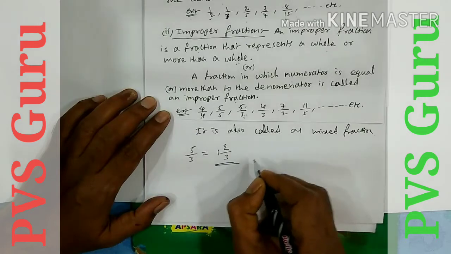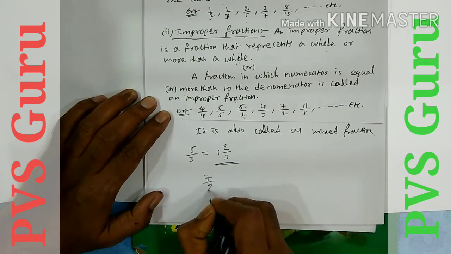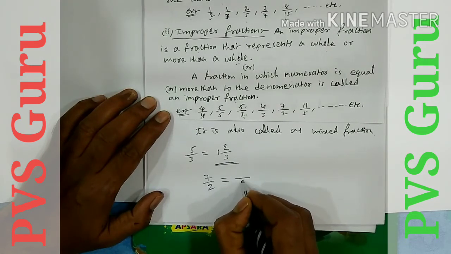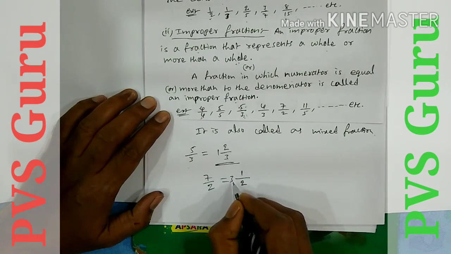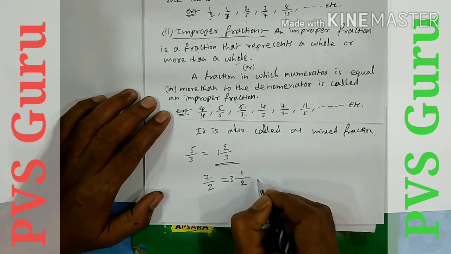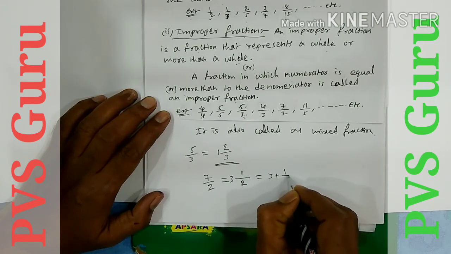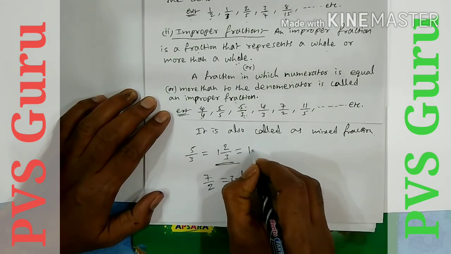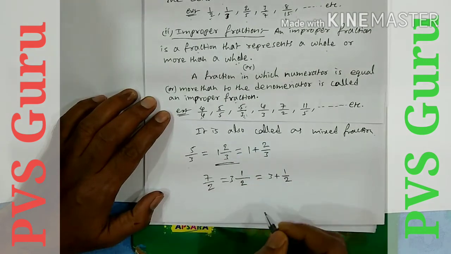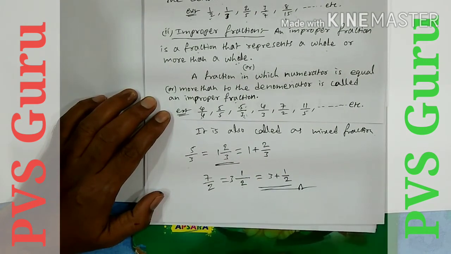Similarly, 7 by 2. 7 by 2 is equal to 2 threes are 6, 6 plus 1, so 3 and 1 by 2. This is also written as 3 plus 1 by 2. This is written as 1 plus 2 by 3. This is called a mixed fraction.